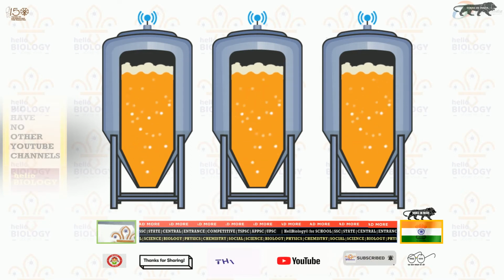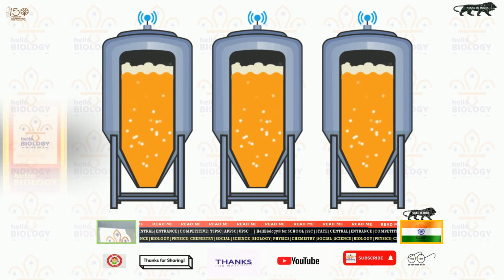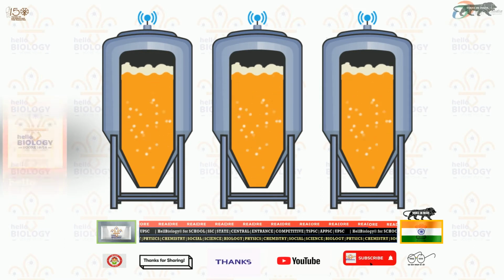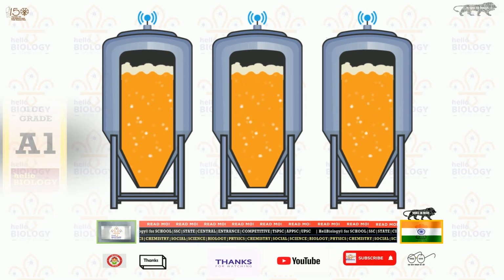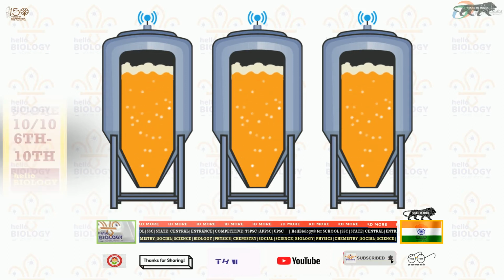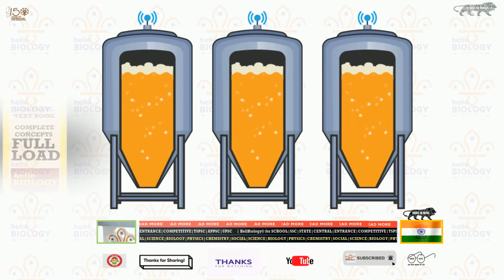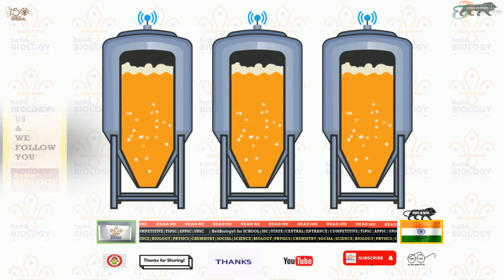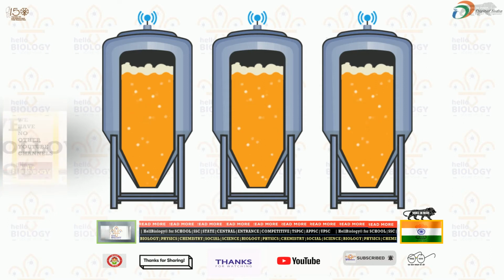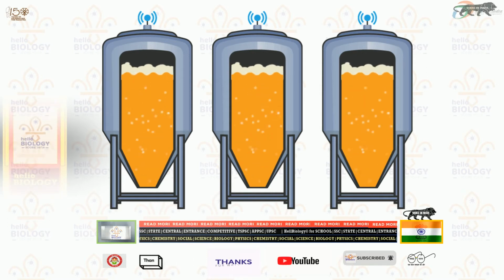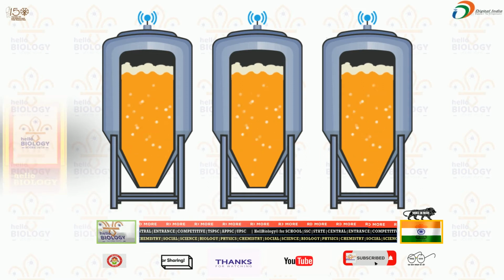Yeast will perform some type of respiration, and due to that wine will be prepared, and with grape paste also we can prepare wine. This process is known as fermentation. Already in 8th class you have completed fermentation. In 8th class you observed anaerobic respiration by yeast with dough in small cups, which you might have seen.